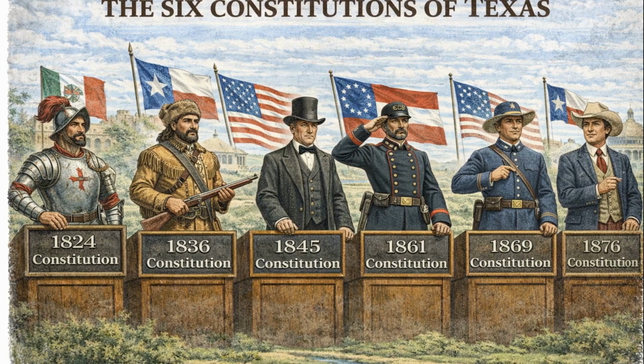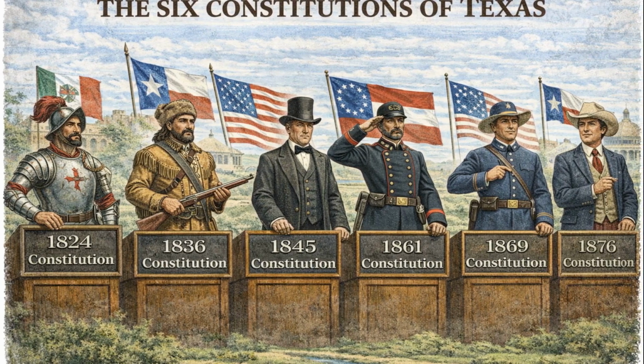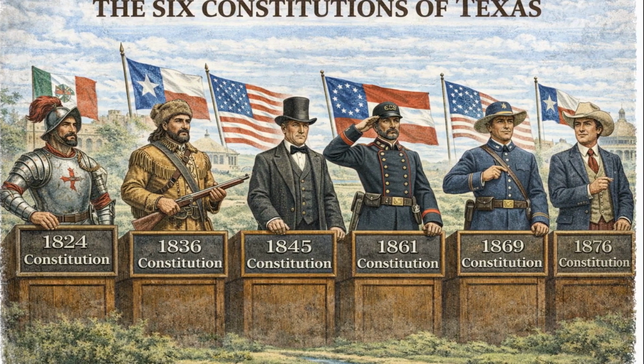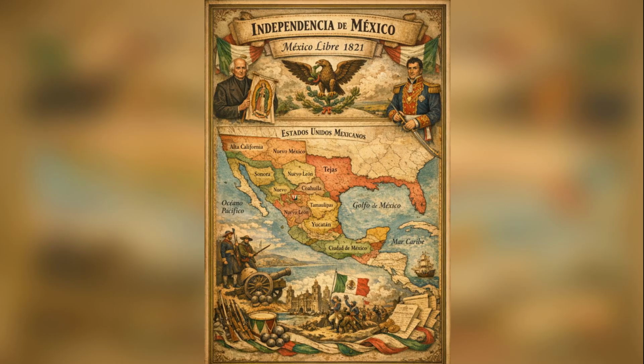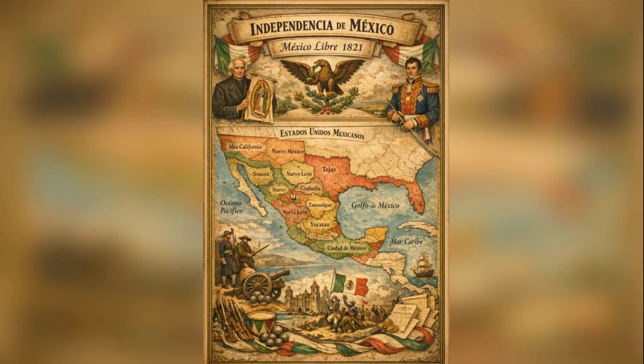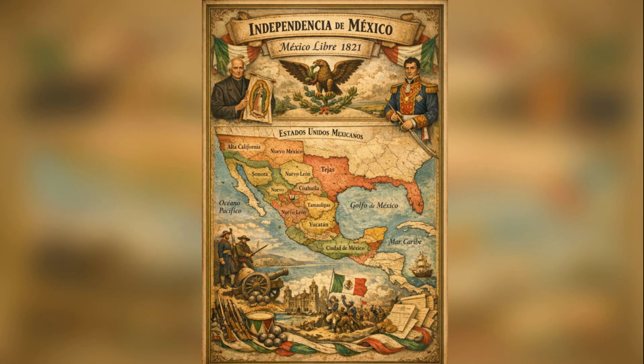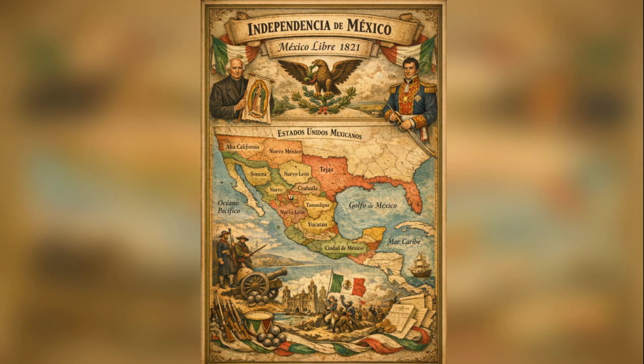Hey guys, so today we're going to go over the Constitution, specifically the 6 different constitutions that the state of Texas has had. So we start off with the first constitution that Texas was ever under. That was actually through Mexico after they gained their independence in 1827.